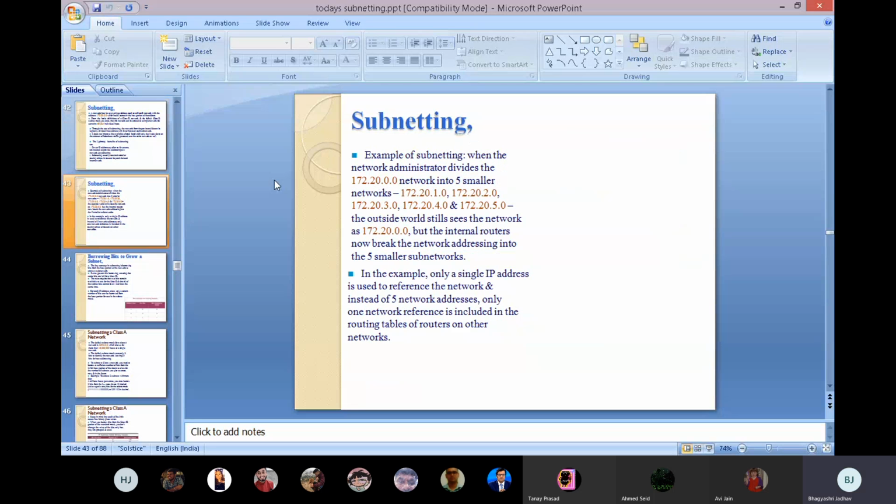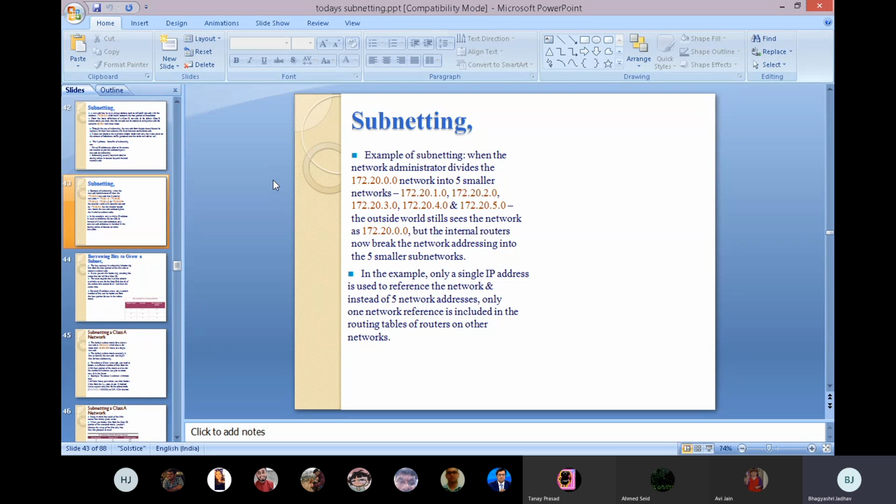Then an example: when the network administrator divides the 172.20.0.0 network into 5 smaller networks. See now what I am saying, the first 2 digits are for network, the other digits are for host. Now suppose our network ID is 172.20. Then how are we dividing our network into 5 smaller networks?